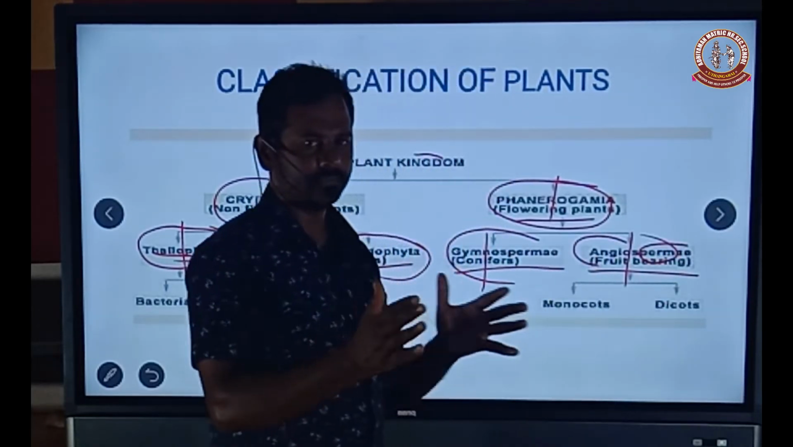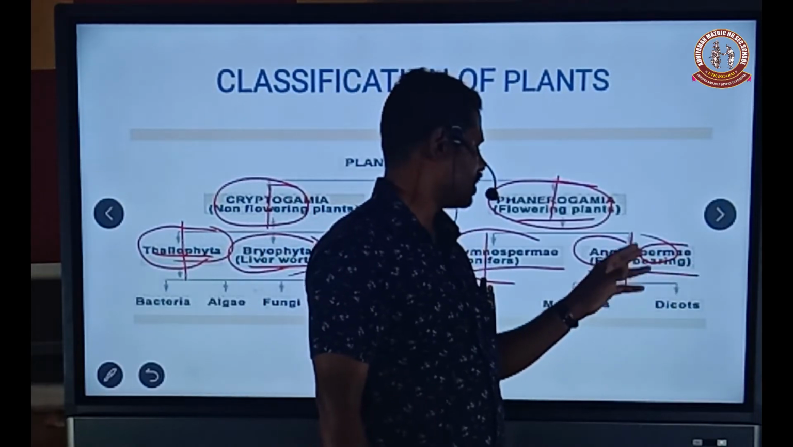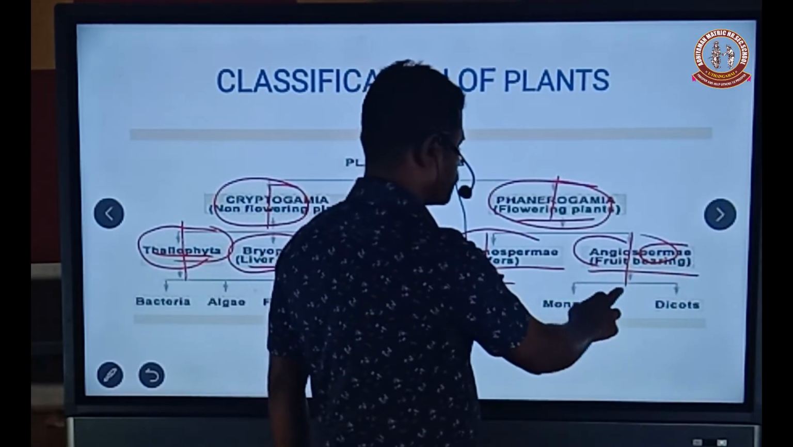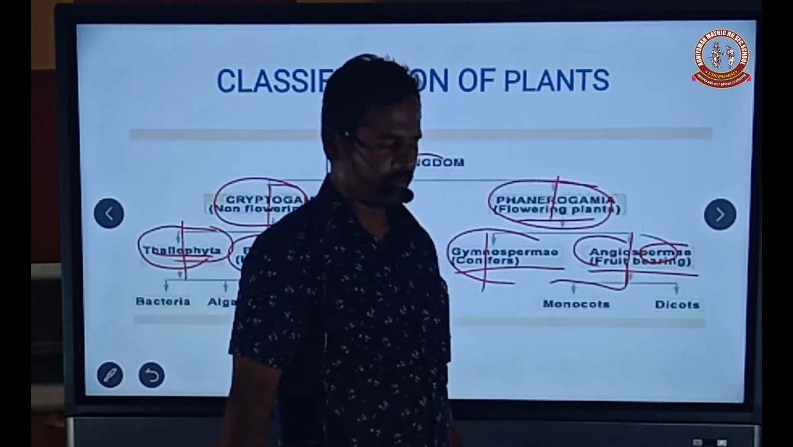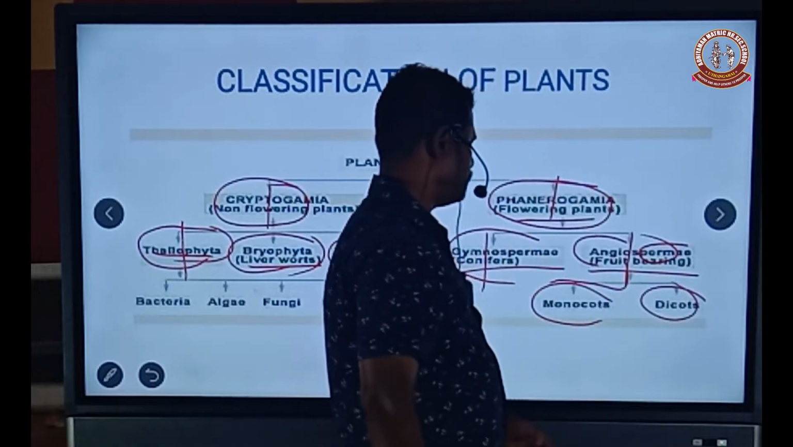So the closed seeded plant or fruit bearing plants is called angiosperm. The angiosperm is further classified into two types: one is monocots and another one is dicots. So what is meant by monocots?